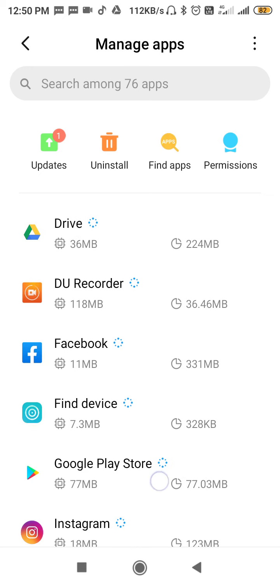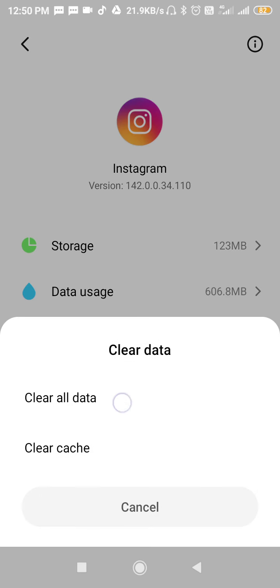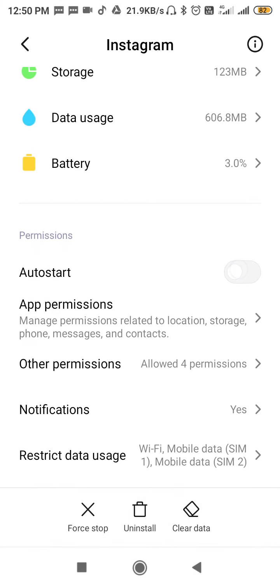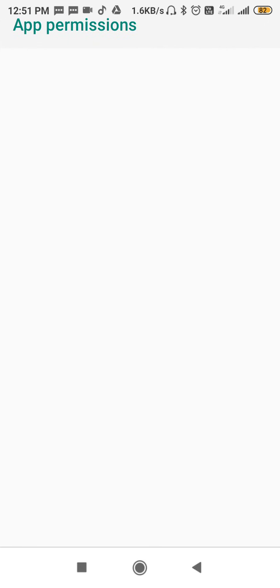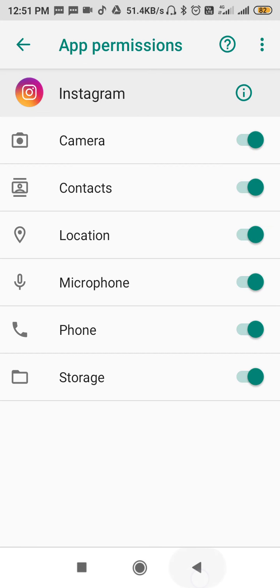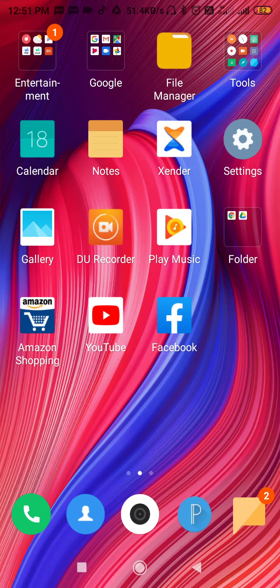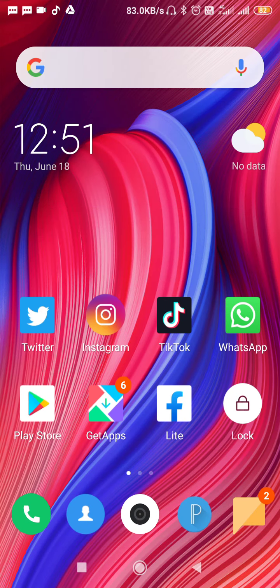So let's go to Instagram, and you have to clear the data from here. After clearing all the data, go to app permissions, and after enabling all the permissions from here, you have to restart your device. Also make sure that your speaker is in working condition. Sometimes the problem occurs because of a bad speaker, so make sure that your speaker is in good condition. You have to check it.